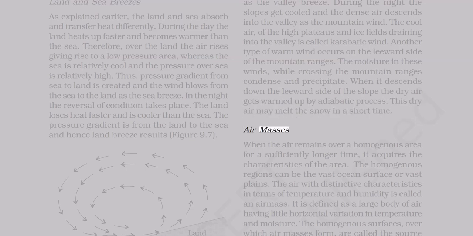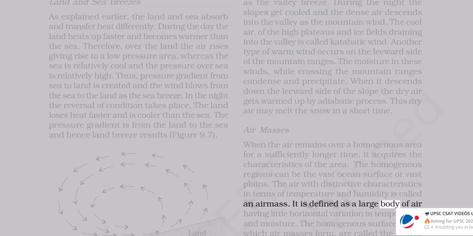Air masses. When the air remains over a homogeneous area for a sufficiently long time, it acquires the characteristics of the area. The homogeneous regions can be the vast ocean surface or vast plains. The air with distinctive characteristics in terms of temperature and humidity is called an air mass. It is defined as a large body of air having little horizontal variation in temperature and moisture. The homogeneous surfaces, over which air masses form, are called the source regions.